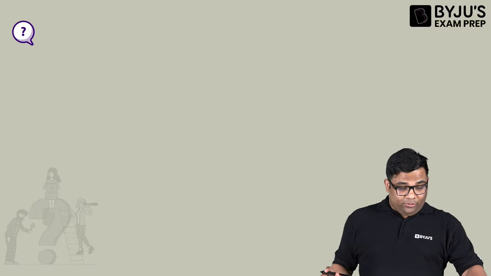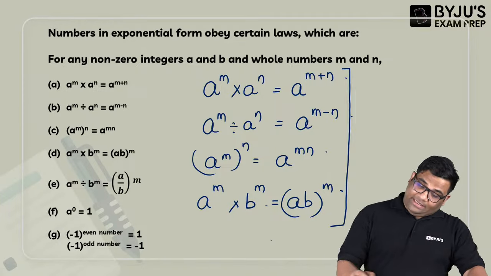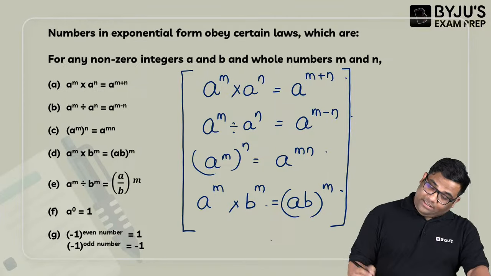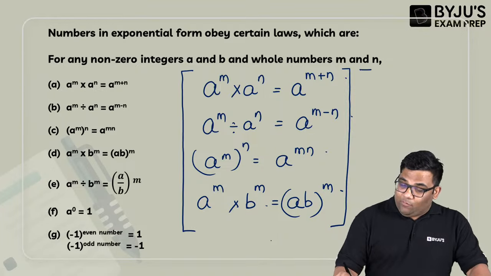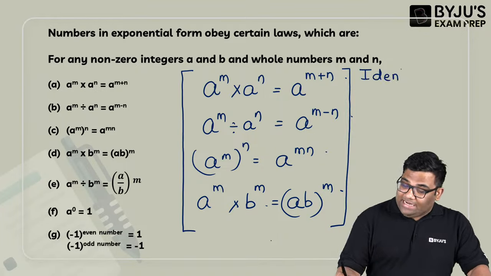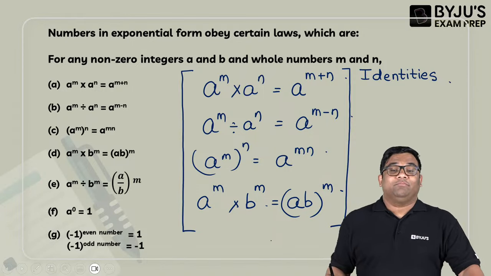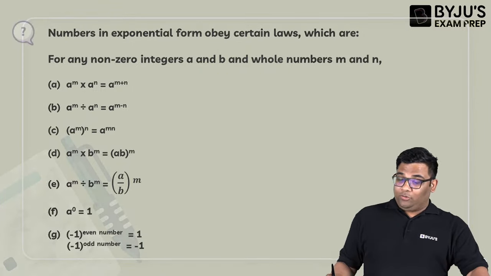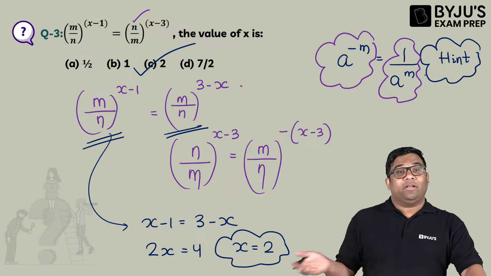If you are solving any questions of power and exponents, you will be using these identities only, right? This is the practice session for all the students so that they get acquainted with these identities. Once you get acquainted, you can solve tougher questions also. This session is not about solving all the difficult ones.